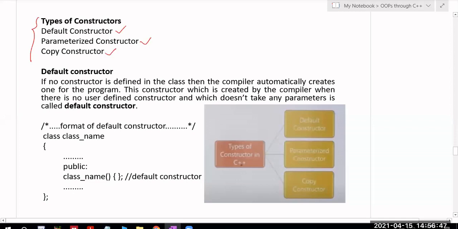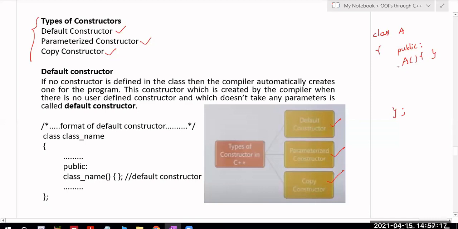So what are the different types of constructors? Default constructor, parameterized constructor, copy constructor. Take class A, and within the public section, I am writing a constructor. The constructor should not take any parameters. If the constructor is not taking any parameters, that is called the default constructor.